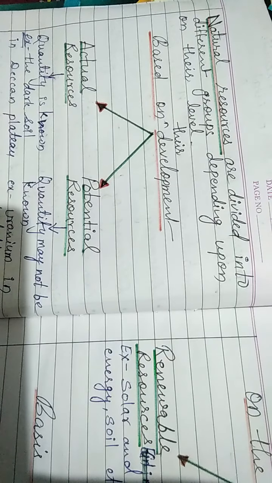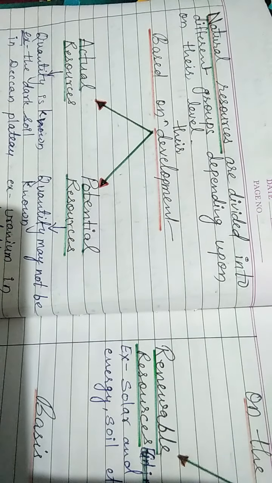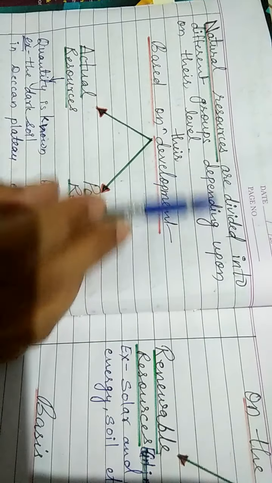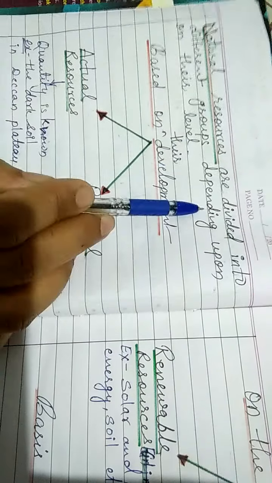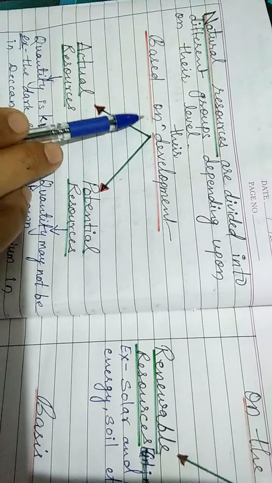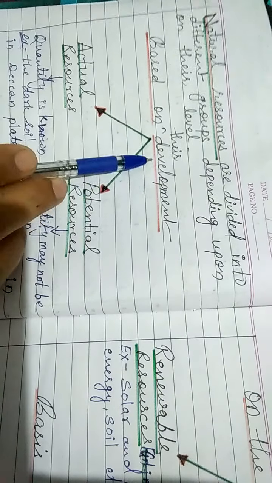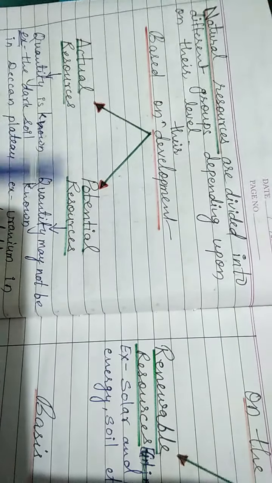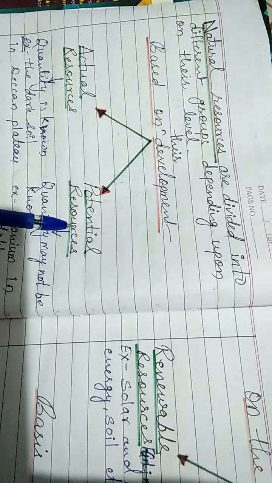Welcome students. Now let's move on to a detailed classification of natural resources. Natural resources are divided into different groups depending on their level. The first one is based on their development. Based on their development, it is divided into two parts: actual resources and potential resources.